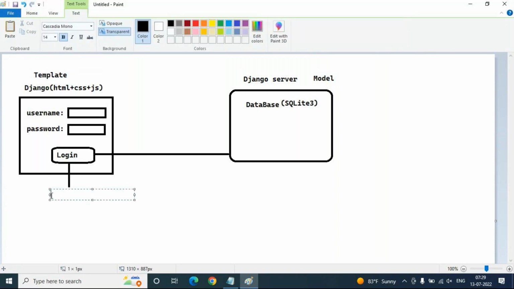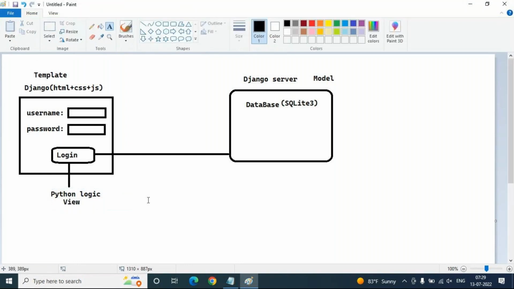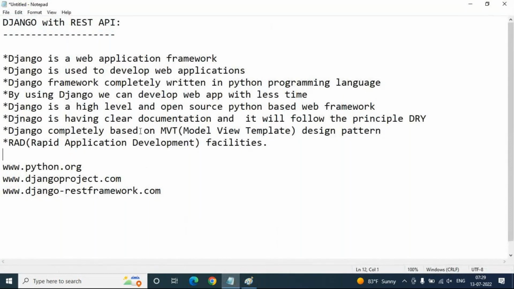Using Python script only, because Python is a programming language. Python logic we have to use. This is Python logic, sir. So Python logic is what actually the view code, view logic we can say. Ultimately, Django is completely based on the MVT design pattern: model, view, template. Three layers are involved in the development of Django applications.